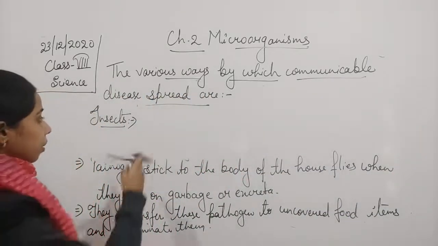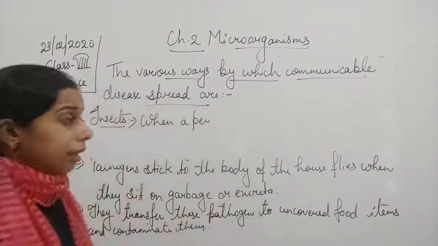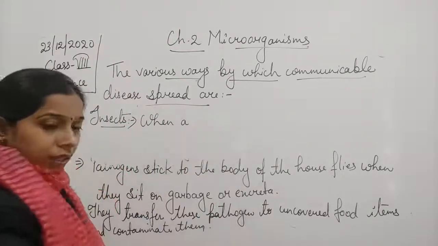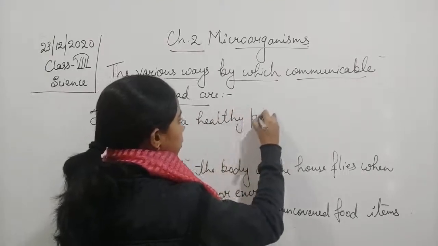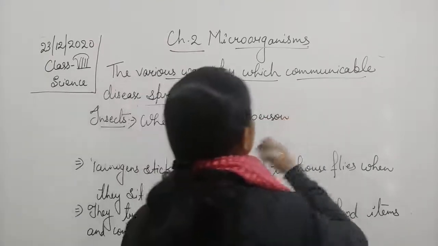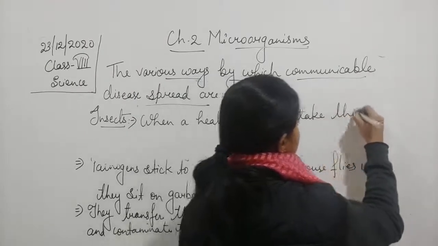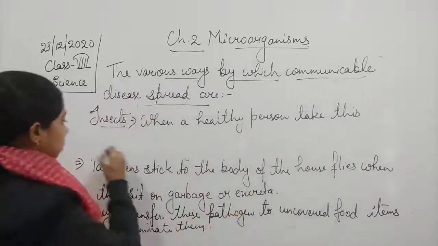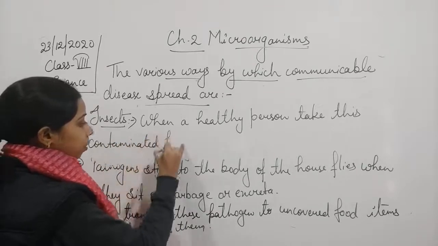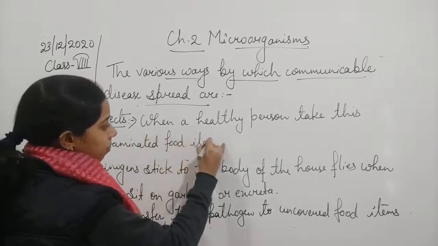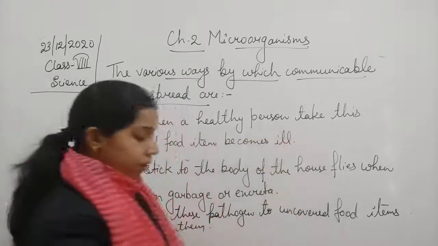So we can write: when a healthy person takes this contaminated food item, he becomes ill or sick.